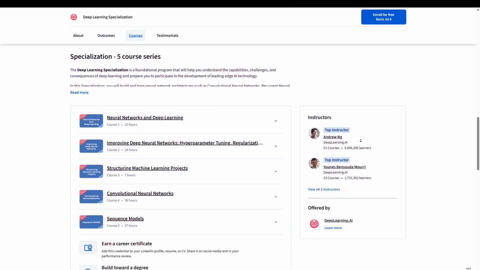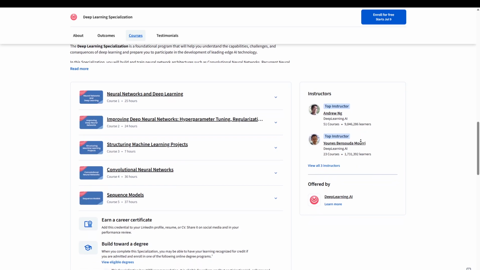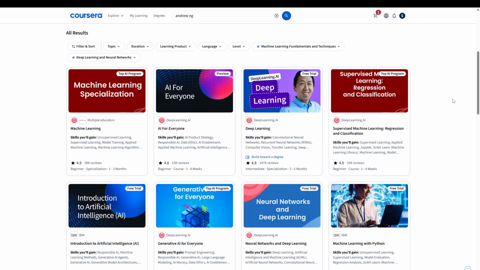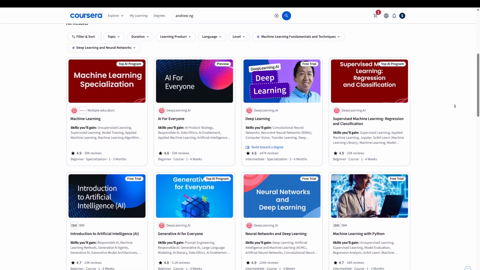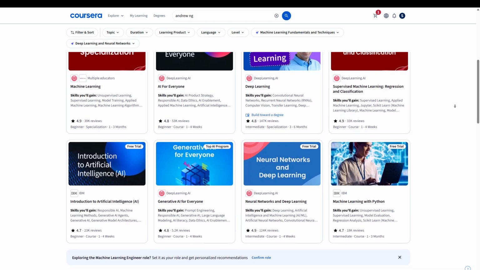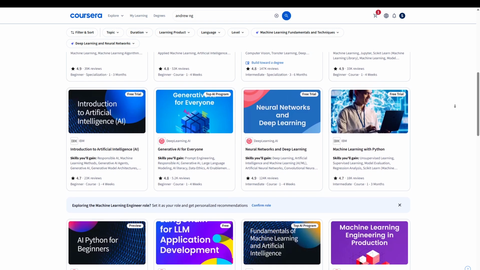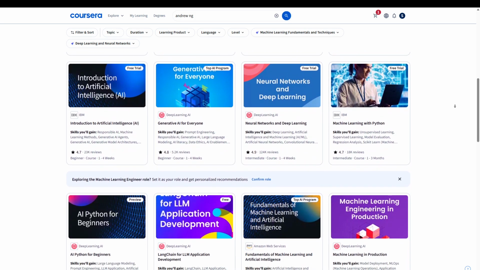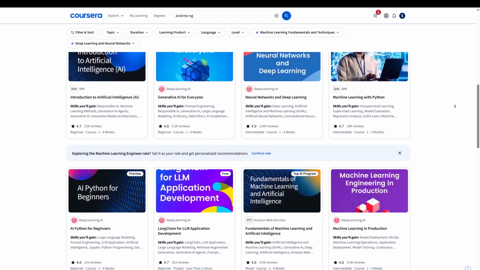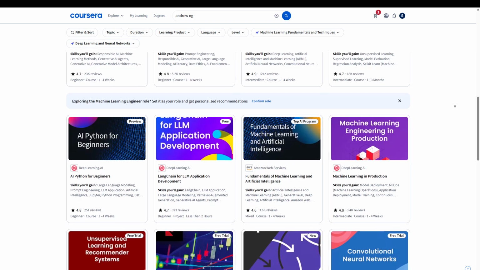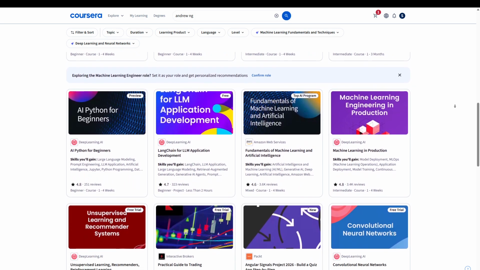in modern applications. Andrew Ng also offers newer courses like Generative AI for Everyone, AI Python for Beginners, ChatGPT Prompt Engineering for Developers, Building Systems with the ChatGPT API, and LangChain for LLM Application Development. These are excellent choices if you want to build practical skills with today's AI tools and large language models.